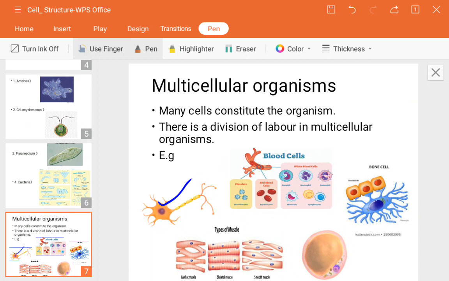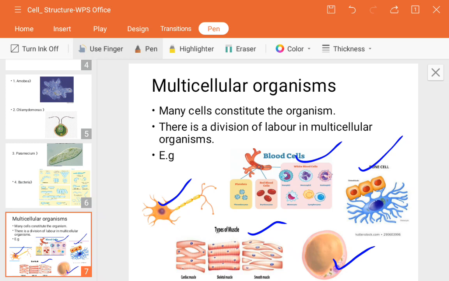Now, second is blood cells. You know about the blood cells. There are different types of blood cells in our body. Next, bone cells, which also vary from bone to bone. Next, types of muscles. Muscle cells also consist of a number of different types according to their shapes and size. They were classified. Next is the fat cells. Fat cells look globular or oval shaped. The blood cells also have different shapes.